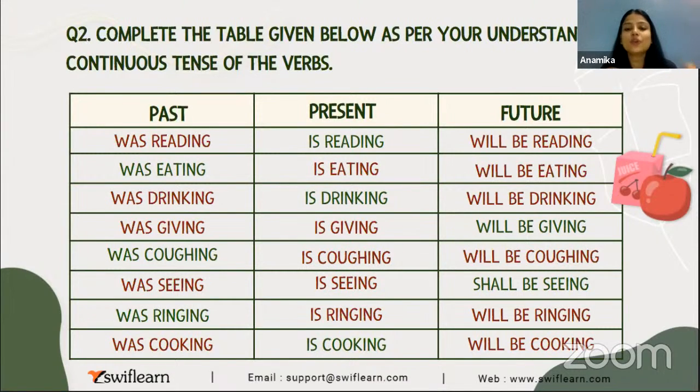So most of your answers were correct. Yeah, I could see like there was a few students who got confused between simple tenses and continuous tenses, and that's what I was repeating again and again. You have to keep this in mind, that what kind of tenses you were supposed to use. All right. So for that, you need to be very clear with the rules. What rules we follow in simple tenses and what rules we follow in continuous tenses. All right.